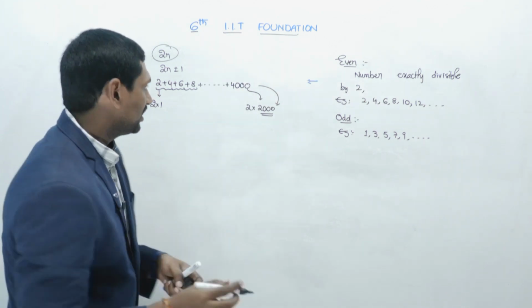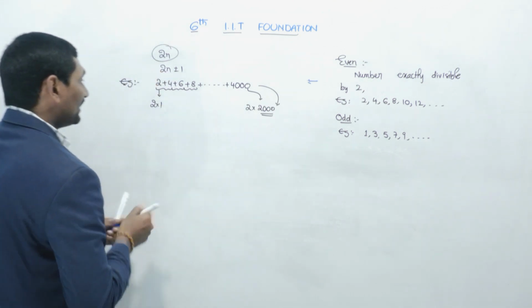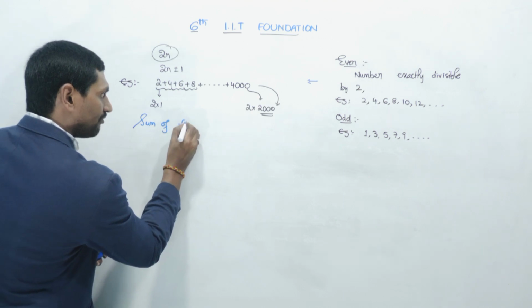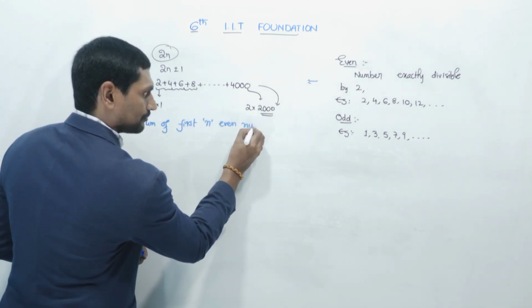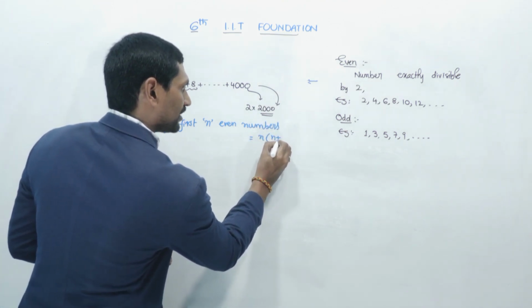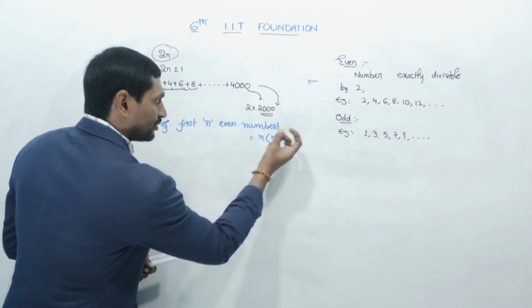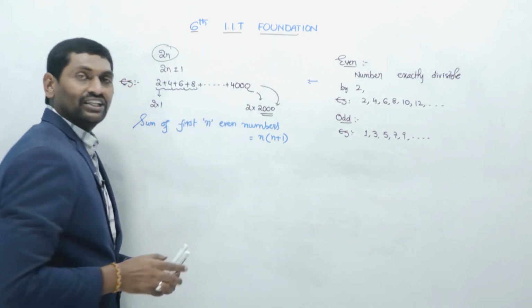Now for adding these, I am giving you the formula for the sum of even numbers. The sum of the first n even numbers is nothing but n into n plus 1. Here n is nothing but the last one we need to take.